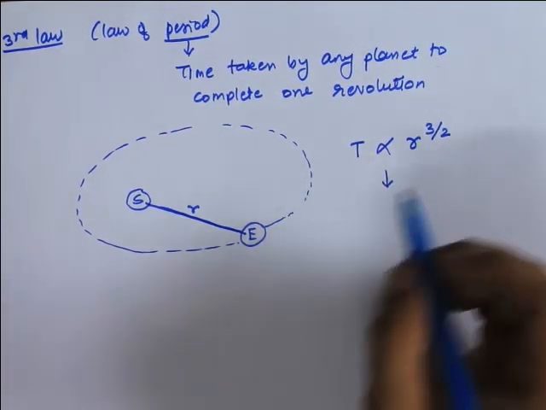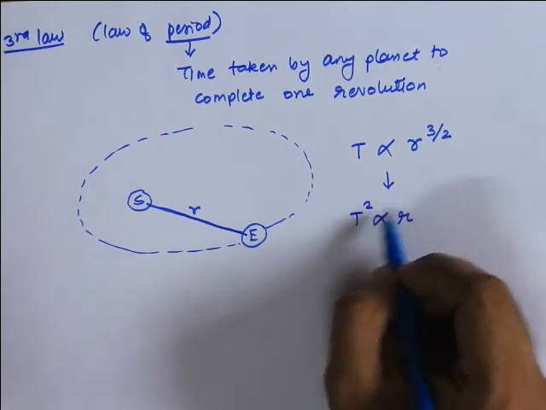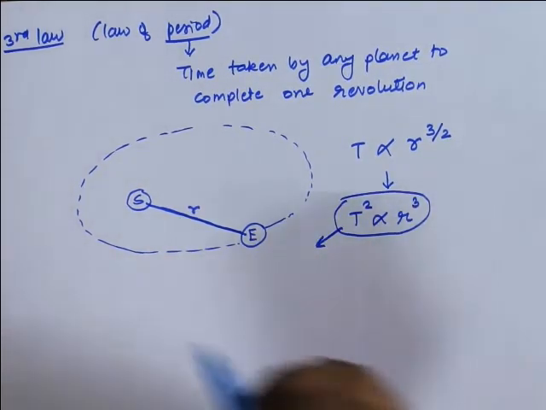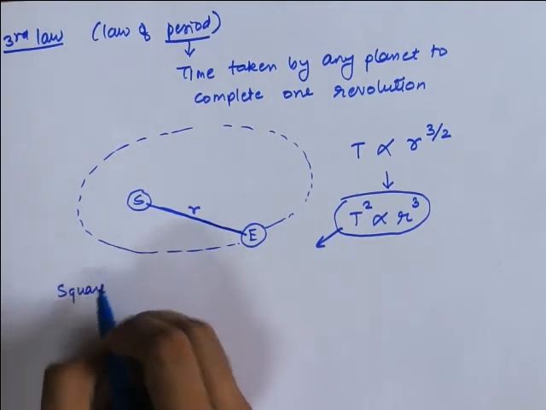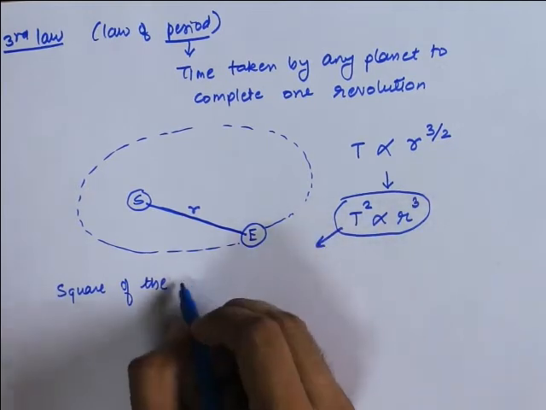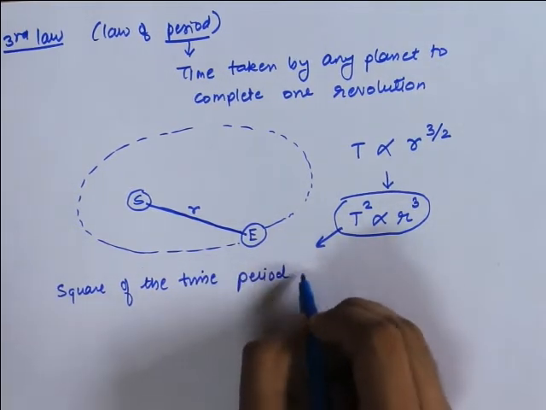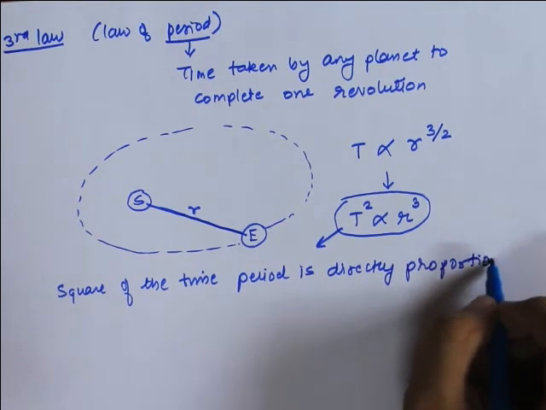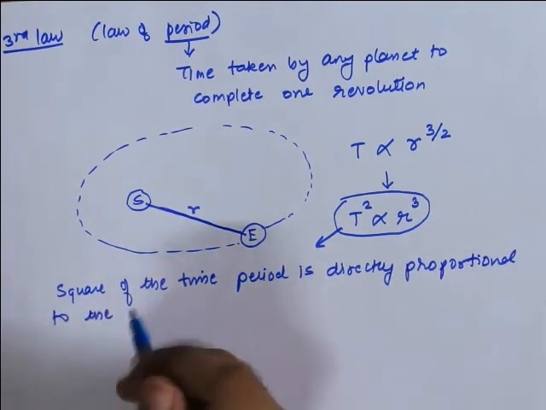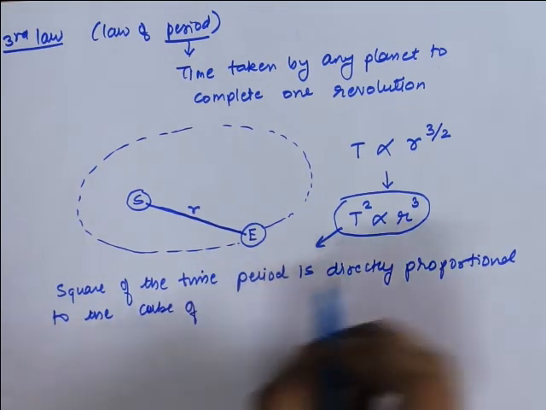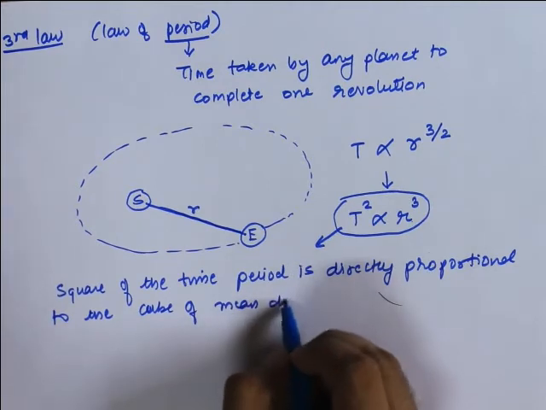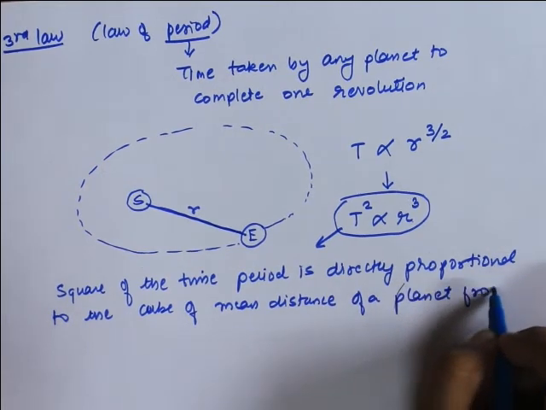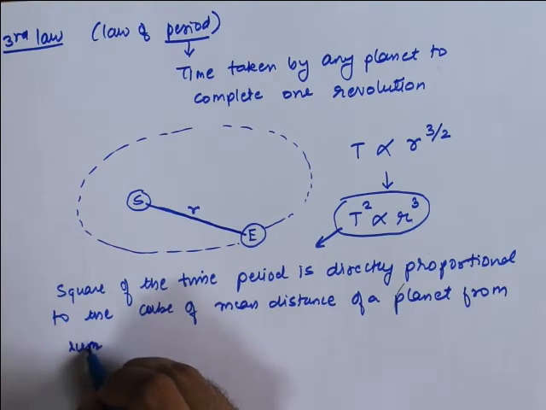Now further, if I square both sides, I can say that T squared is directly proportional to r cube, and this mathematical expression we have converted into a statement saying that the square of the time period is directly proportional to the cube of the mean distance of a planet from the sun.